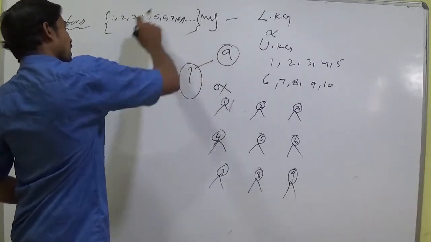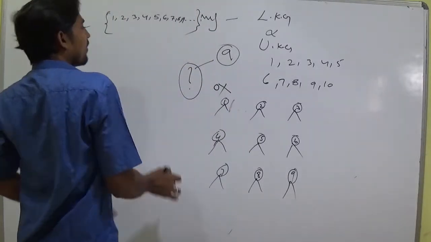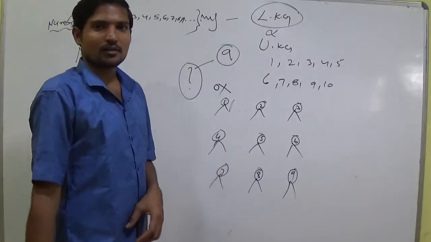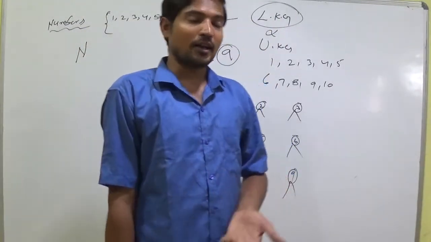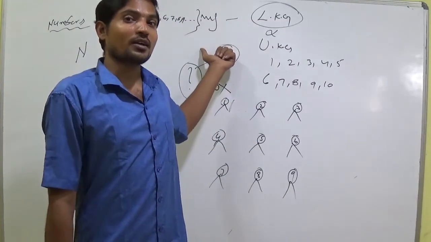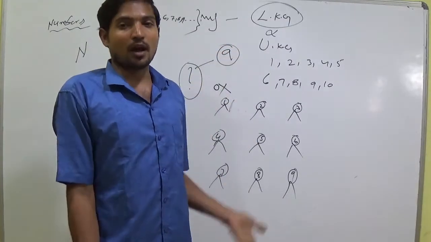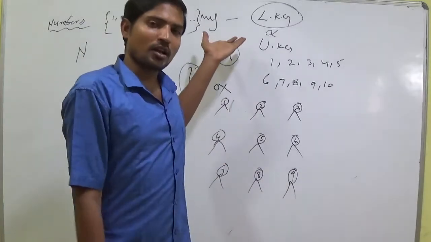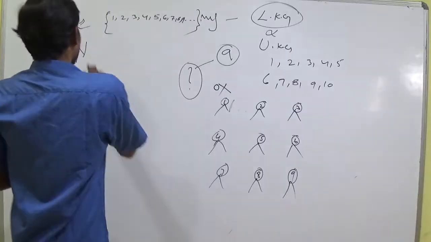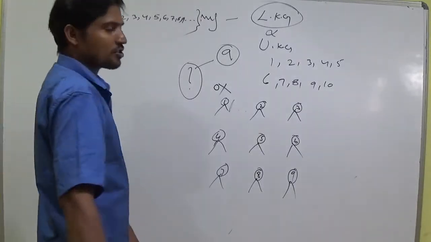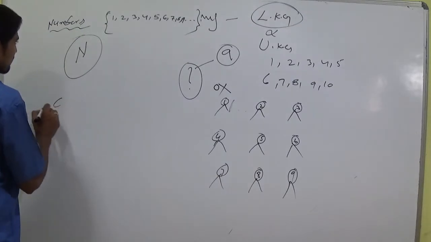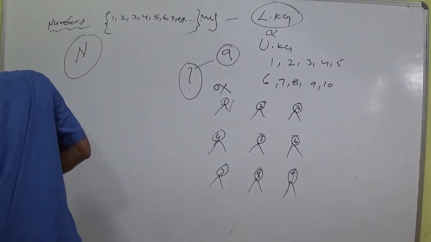Natural numbers are denoted by N. Like my class is LKG. Which class are you? LKG. Like that, the numbers which are used to count are called natural numbers. Like I am a student, those are numbers, those are natural numbers, which have the identity N. N is used to represent the natural numbers. Natural numbers, counting numbers definition.